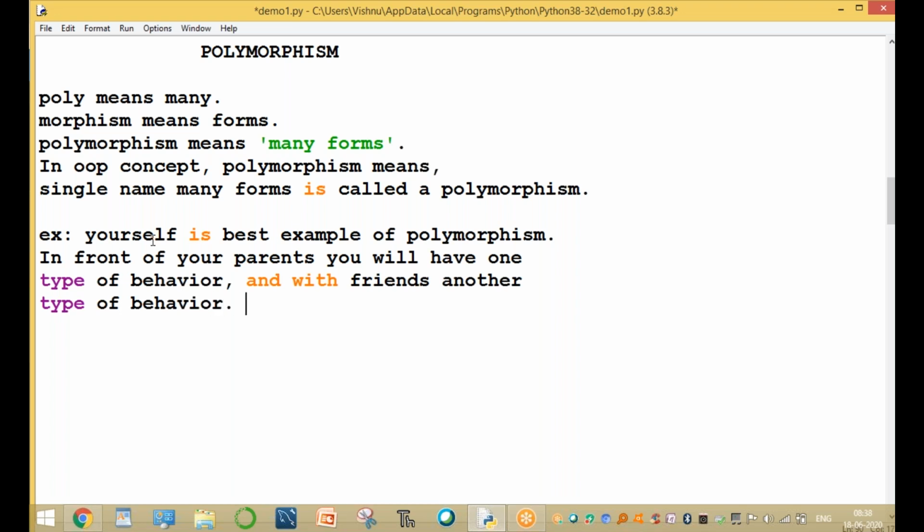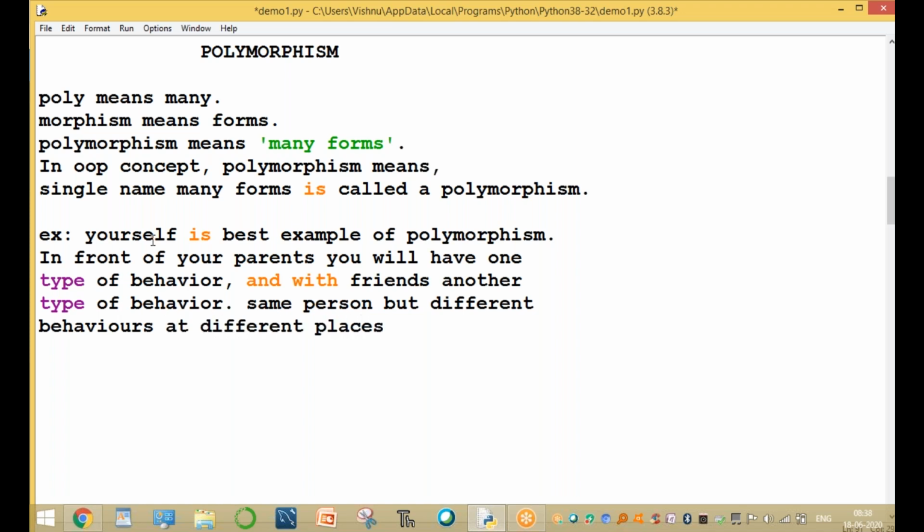That is polymorphism. Same person, but different behaviors at different places, which is nothing but polymorphism.